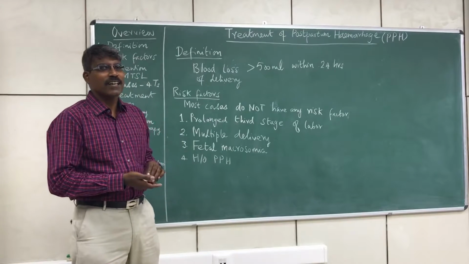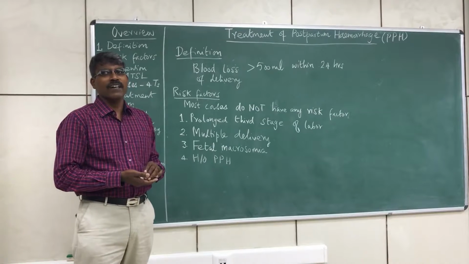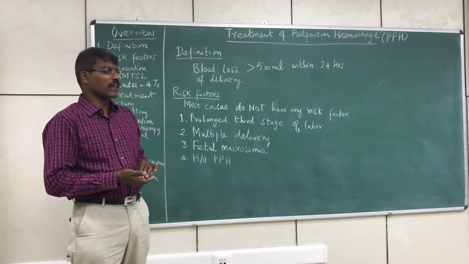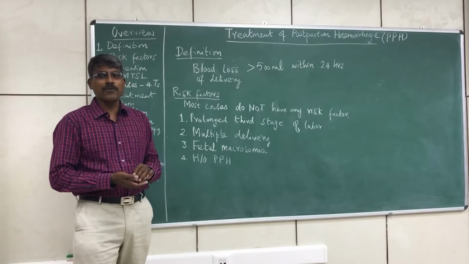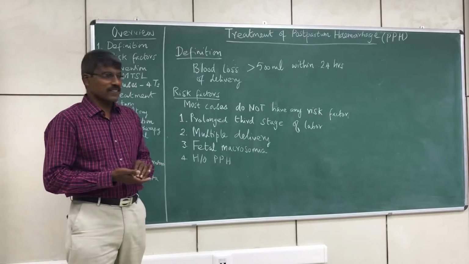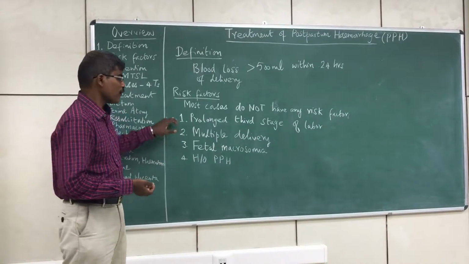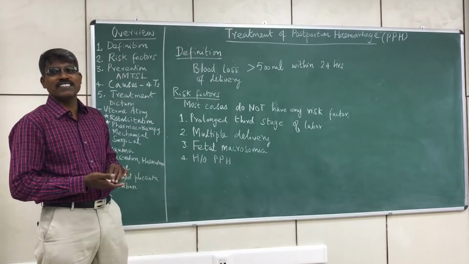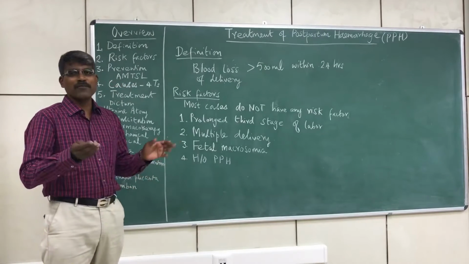Now let us see what the risk factors for postpartum hemorrhage are and how we can prevent it. Most cases of postpartum hemorrhage do not have any underlying risk factors. Three or four factors are considered as risk factors. The first is prolonged third stage of labor, multiple delivery, fetal macrosomia.